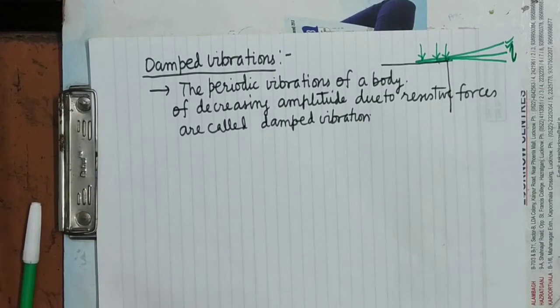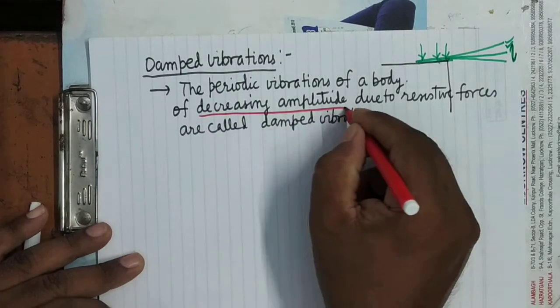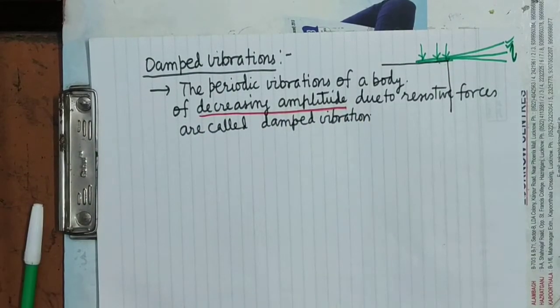Here, decreasing amplitude is the important term. Due to resistive forces, and the prominent resistive force is the air resistance. Is it clear?